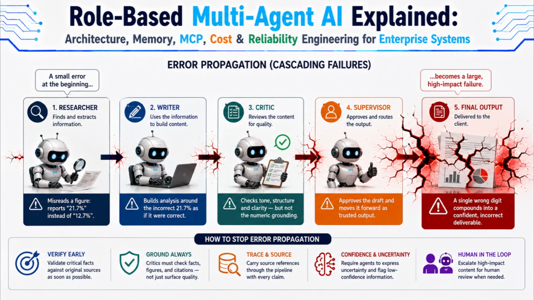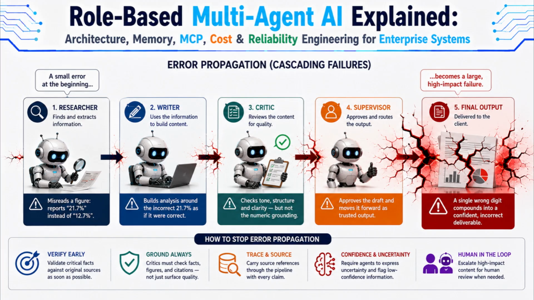The second major failure mode is error propagation or cascading failure, and it's more insidious than infinite loops because it doesn't announce itself with an obvious stuck state. Imagine a researcher agent slightly misreads one figure in a source document, a small, quiet hallucination. That flawed number gets written to shared state as if it were verified fact. The writer agent, trusting the research agent's output as ground truth, builds an entire paragraph of analysis around that wrong figure. If the critic agent isn't checking numeric values against original sources, only checking tone and structure, say it approves the draft, the error has now compounded from a single misread digit into a fully formed, confidently written, approved section